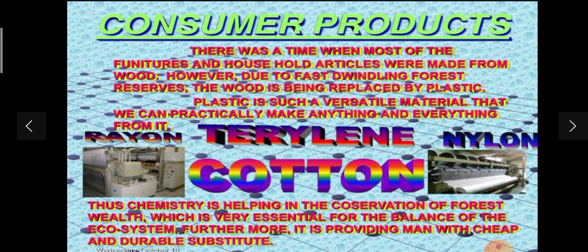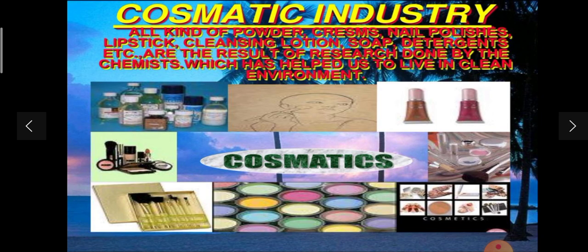Chemistry helps in the conservation of forest wealth, which is very essential for the balance of the ecosystem. Furthermore, it provides man with cheap and durable substances. Is it clear? This is about food, clothing and chemistry.